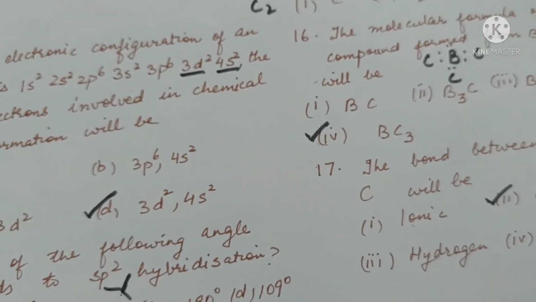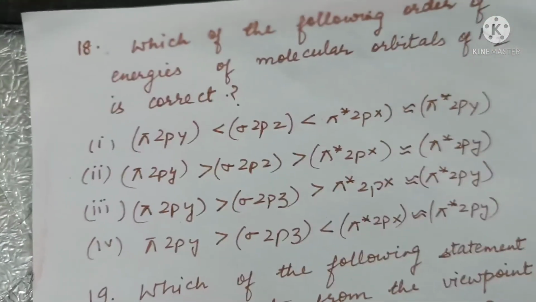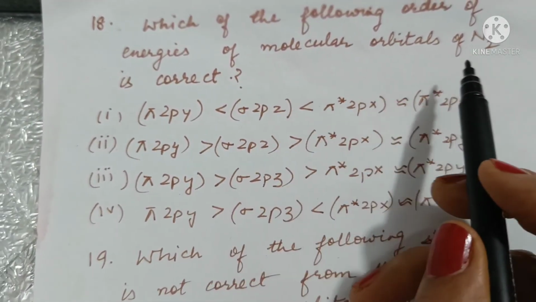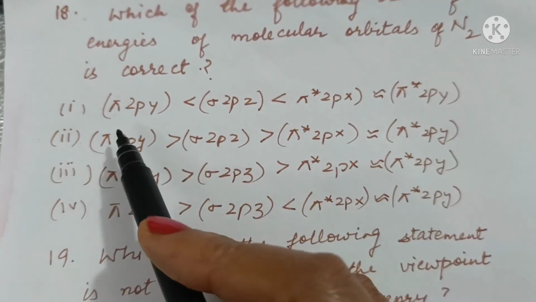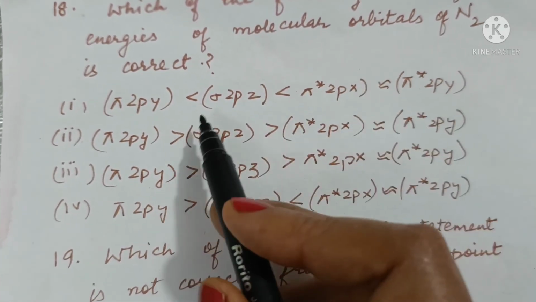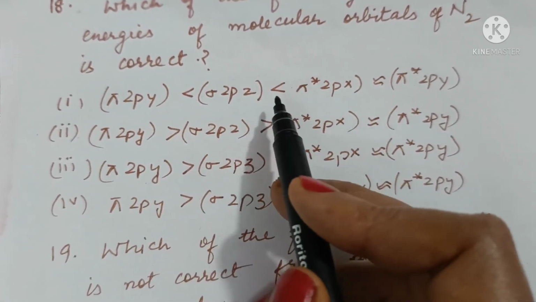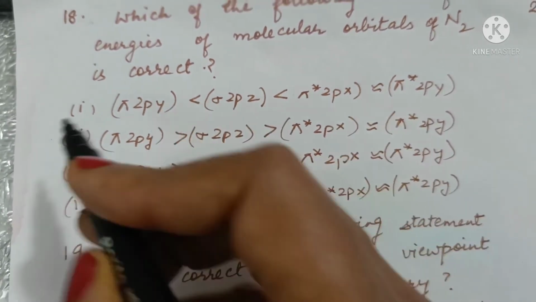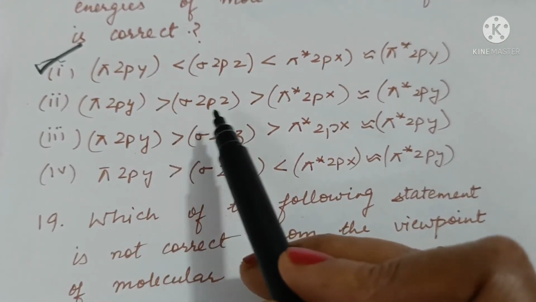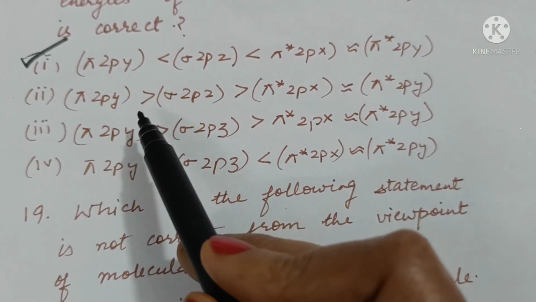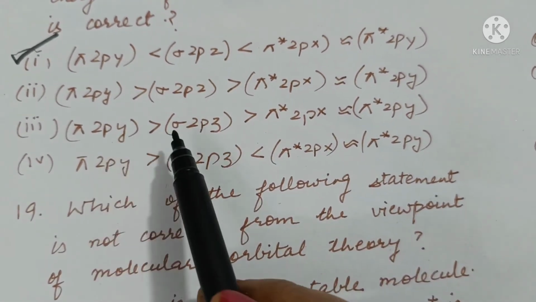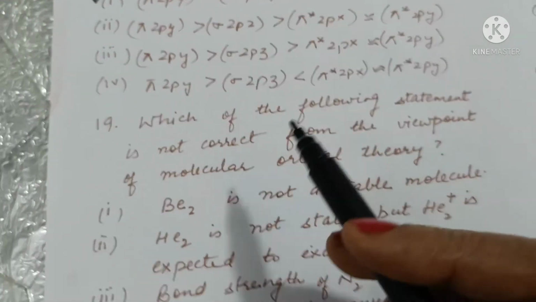Next question is, which of the following order of energies of molecular orbital of N2 is correct? So N2 has pi 2py is less than sigma 2pz? Up till N2, sigma 2pz has higher value, pi 2px equal to pi 2py are lower. Option 1 is the correct option. Here pi 2py does not have greater value than sigma 2pz. For nitrogen, it does not have greater value. So these options are not correct.